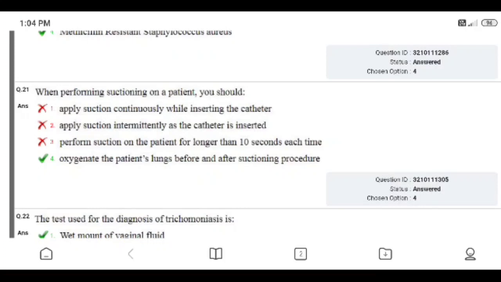Question number 21. When performing suctioning on a patient, you should: apply suction continuously while inserting the catheter, apply suction intermittently as the catheter is inserted, perform suction on the patient for longer than 10 seconds each time, or oxygenate the patient's lungs before and after the suctioning procedure. Right answer is 4. I answered correctly. Chosen option is 4.